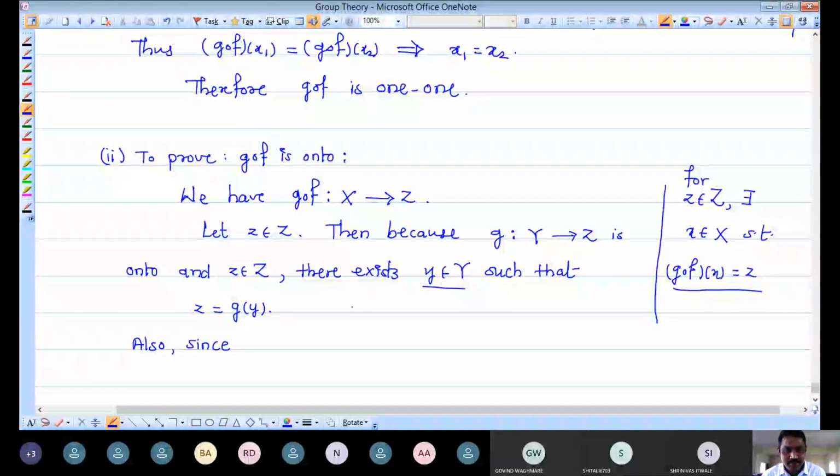And mapping F is defined from X to Y, and we have small y in capital Y. Mapping F is onto, so there exists at least one x in capital X. So I am writing that in the second line now.